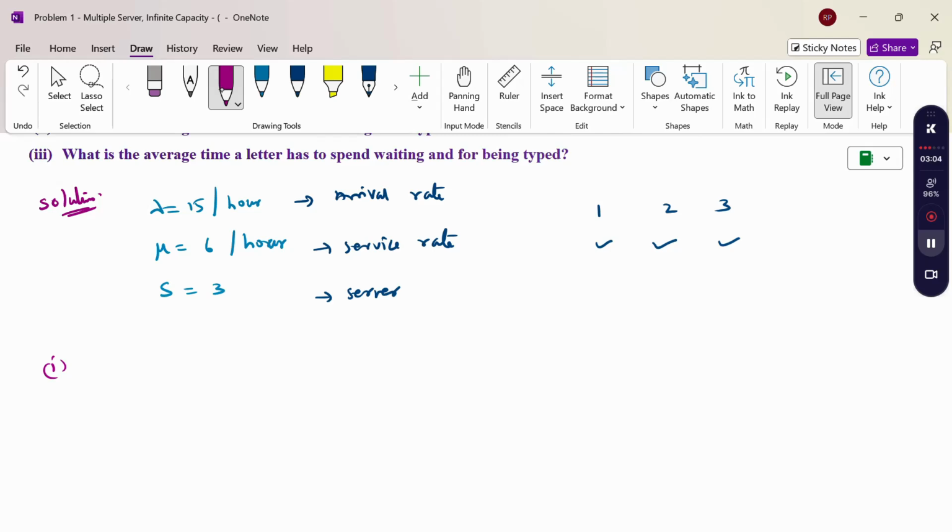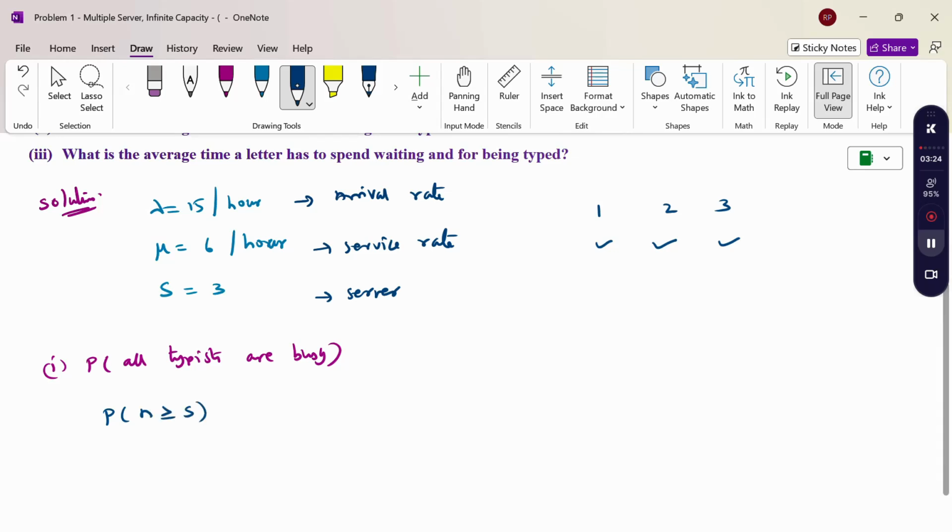So the probability that all typists are busy is possible when n is 3 or more. The formula is: probability of n greater than or equal to s equals (lambda by mu) whole power s into P naught by s factorial into (1 minus lambda by mu s).